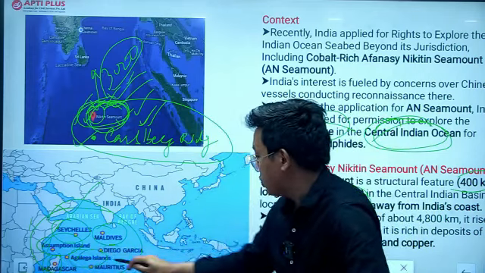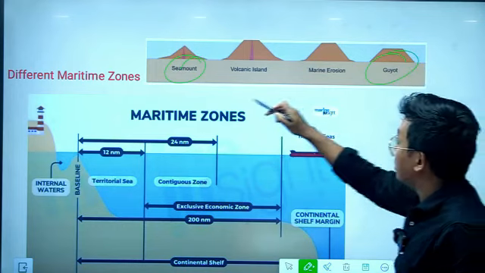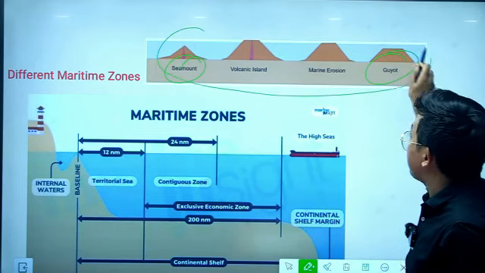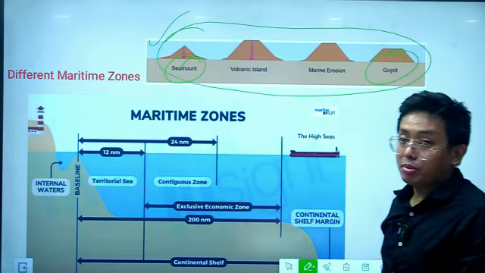Okay, so these are the important islands located in the Indian Ocean region, and this was also the context of the news. Now let us understand about the maritime zones in detail. So before we understand the different maritime zones, you need to understand the difference between the seamount and the guyot.